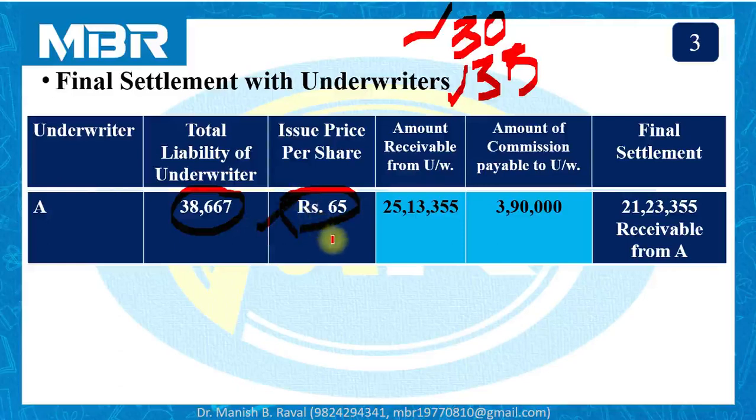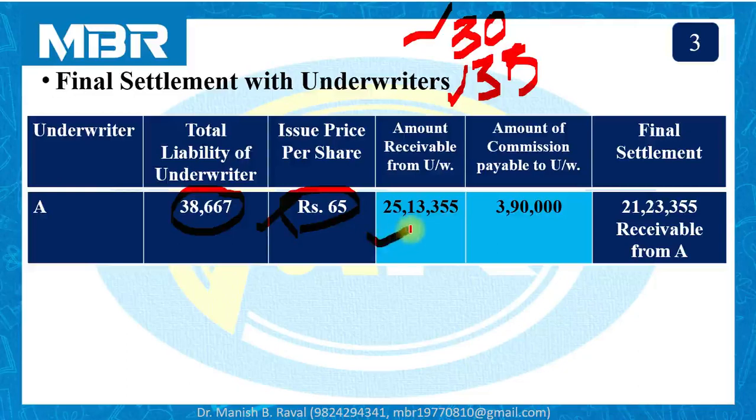So, final settlement with the underwriters is always based on the total amount of issue price per share. If you want to classify, you can, but it doesn't make any difference in your calculation. So I have used 65 rupees directly.